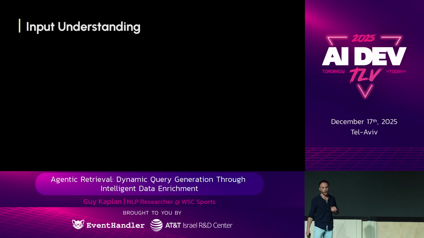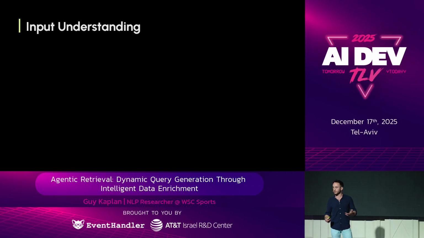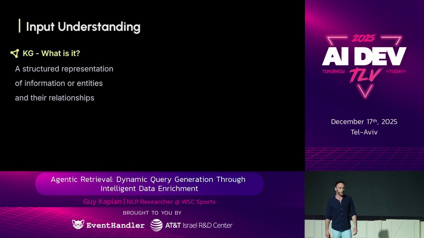So one popular way to ground these entities is using a knowledge graph. Those are extra popular today. There's automatic ways to do them. So what is that? It's a structured representation of information or entities and their relationships. So instead of relying on vague semantic similarity, we explicitly define relationships inside the data.